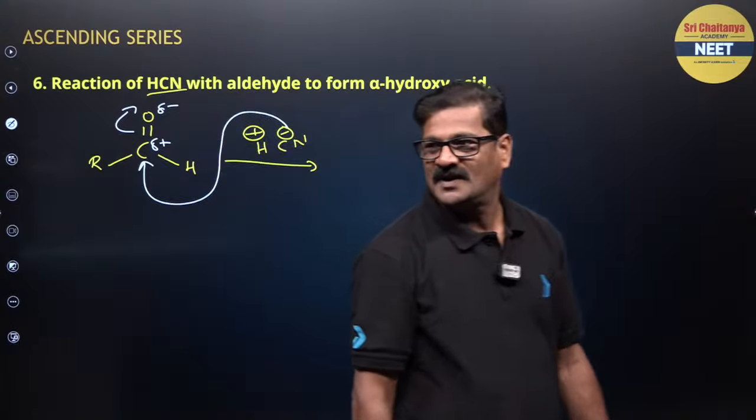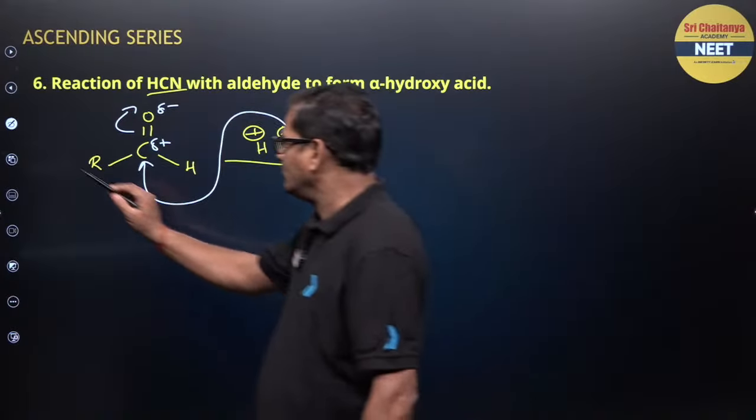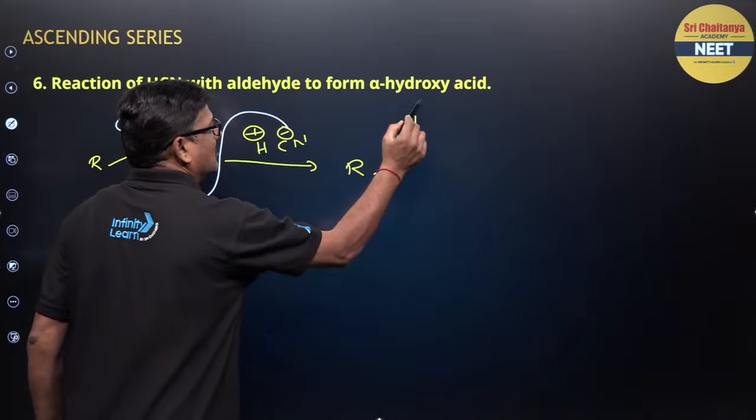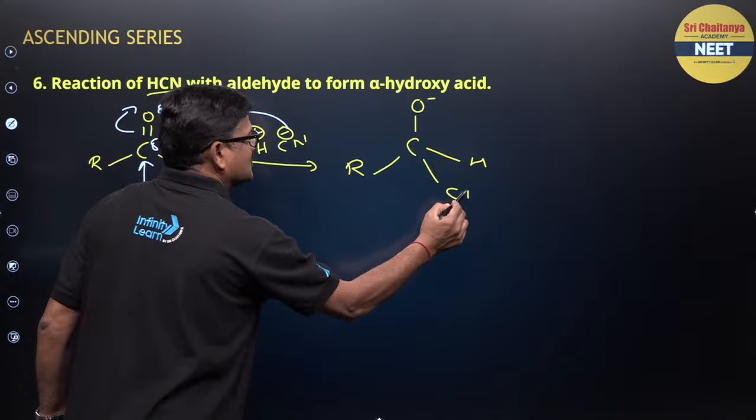Now you are going to get R, C, O minus, H and CN.